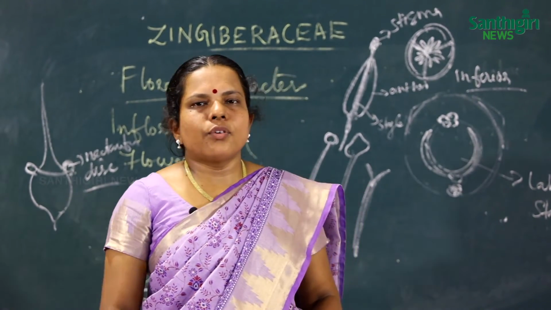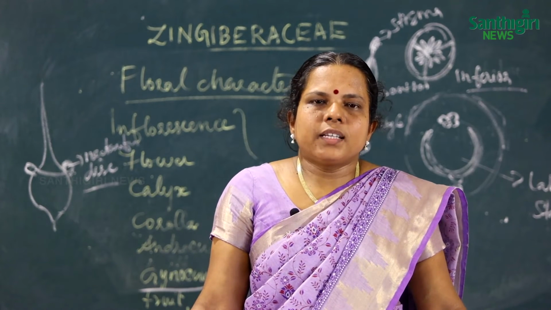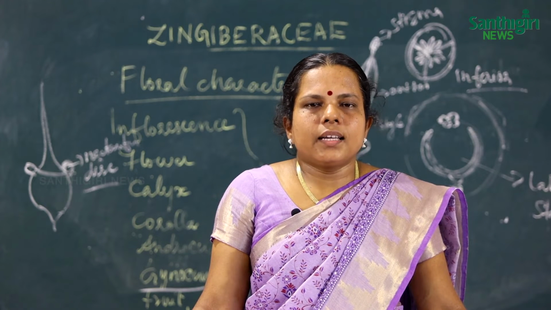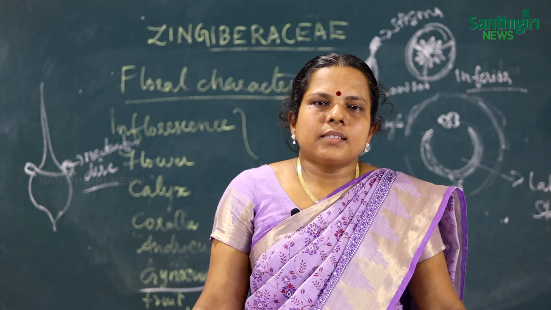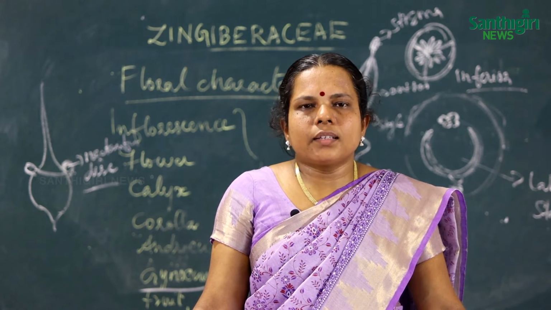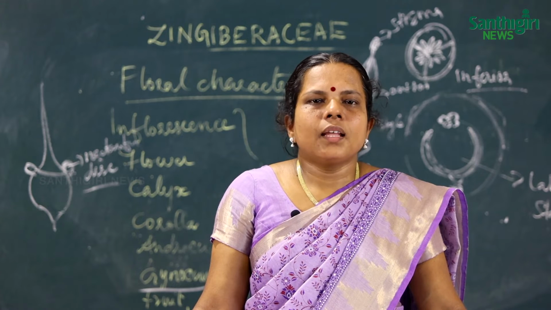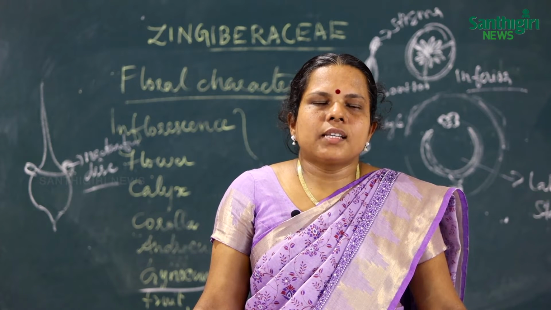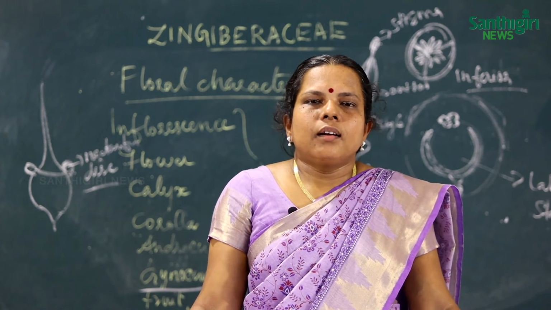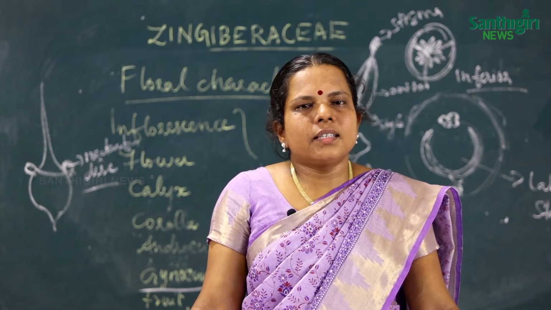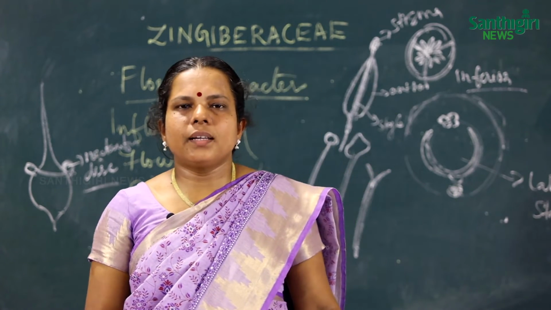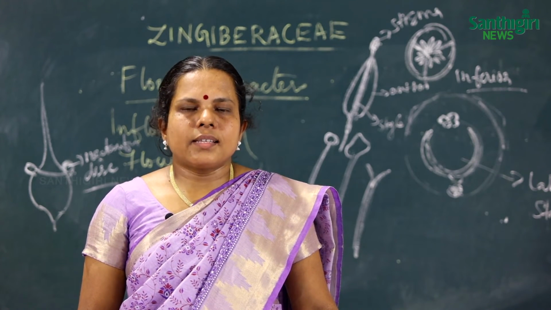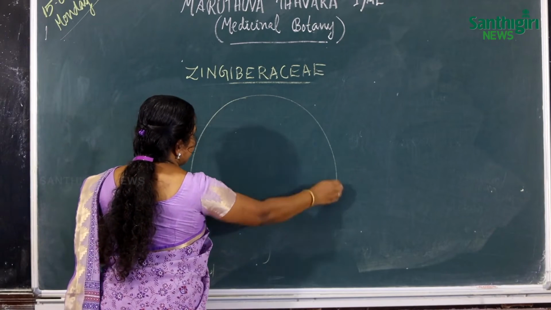Then in case of floral characters, the perianth lobes are arranged in two whorls, that is the calyx and corolla, and the outermost whorl is the calyx and the inner is the corolla. Corolla sometimes may be attractive, but the most attractive part of the flower is its labellum. Labellum, which is the staminode, functions as the sterile stamens, and only one fertile stamen is present in Zingiberaceae family, and the gynoecium is tricarpellary, syncarpous, trilocular, and also with axile placentation. So the floral diagram consists of